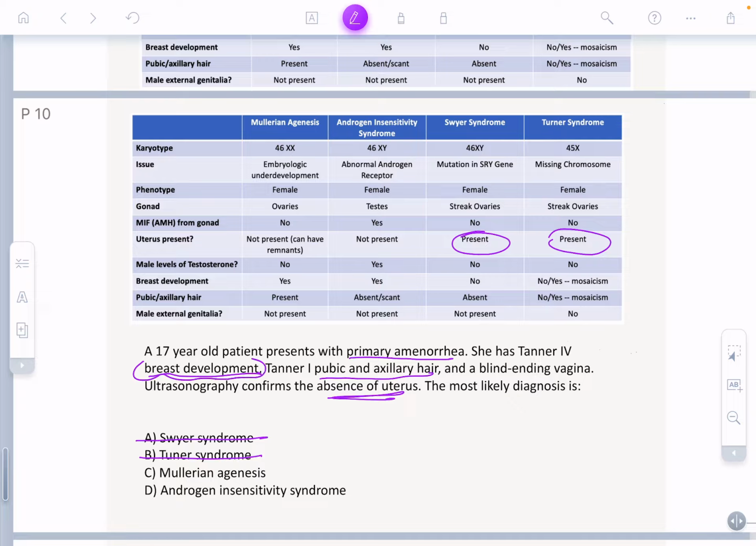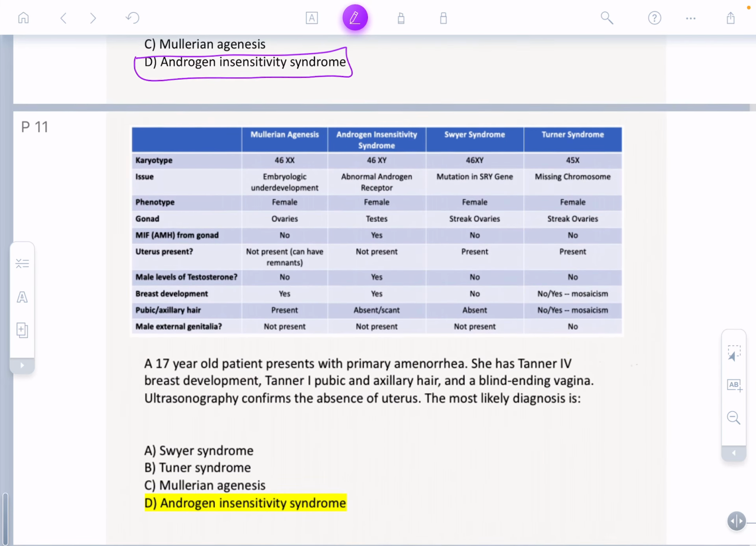Both of these do have breast development, so that is present because they have some level of estrogen. But the key difference is that this has scant or absent pubic hair, and that is the case with this patient. So the answer here is androgen insensitivity syndrome, and that's because those androgen receptors are not seeing the testosterone and DHT. So that is your answer, and that's it.